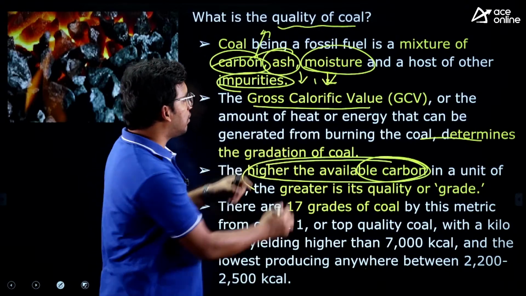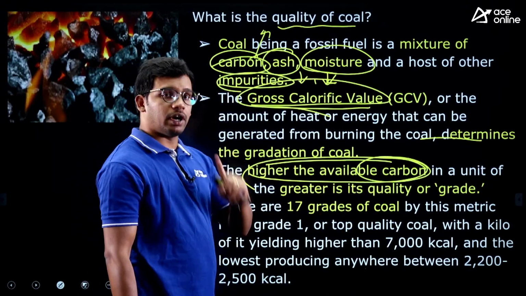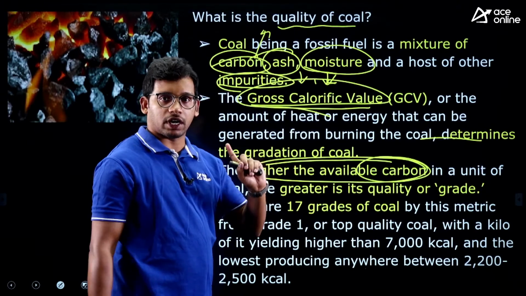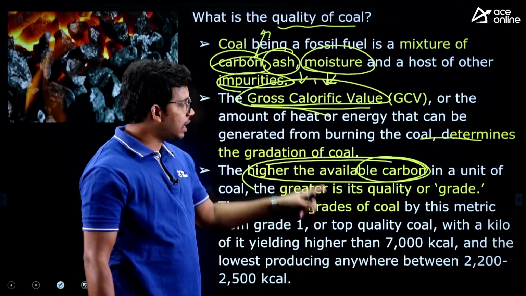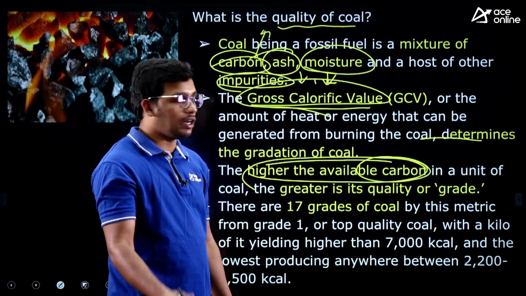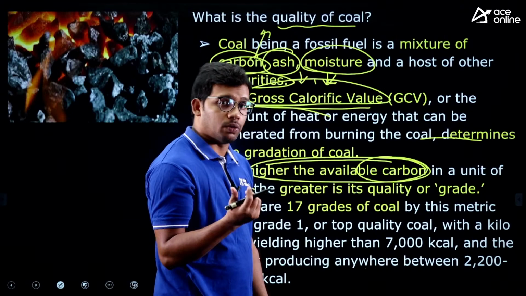Then only it will have a high gross calorific value. The percentage of carbon in that coal should be high, and ash, moisture and other impurities should be less. Then it has a higher gross calorific value and is classified as good quality. This is an important one to understand.